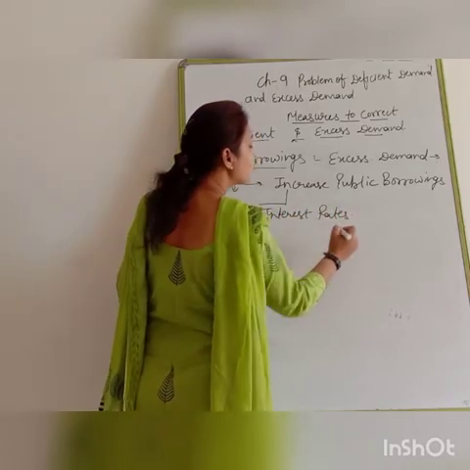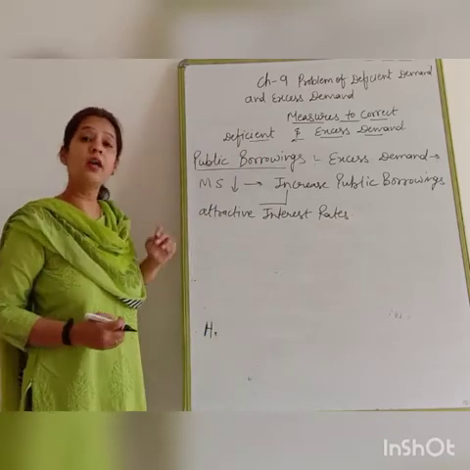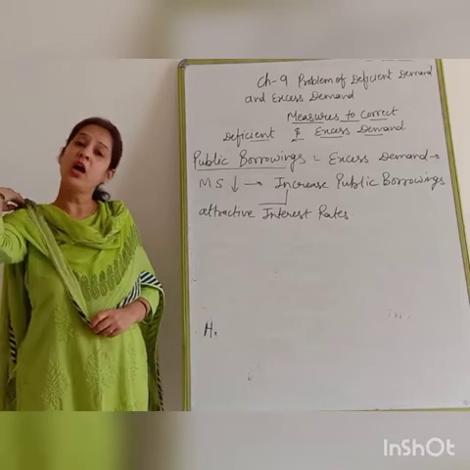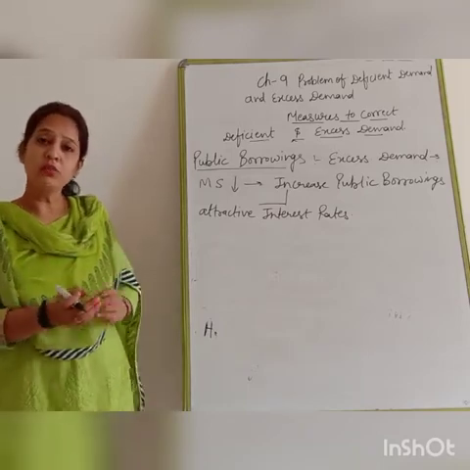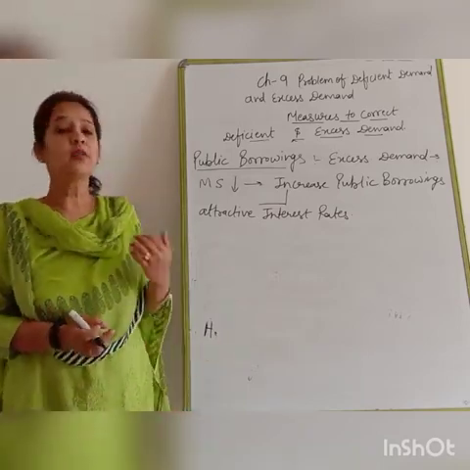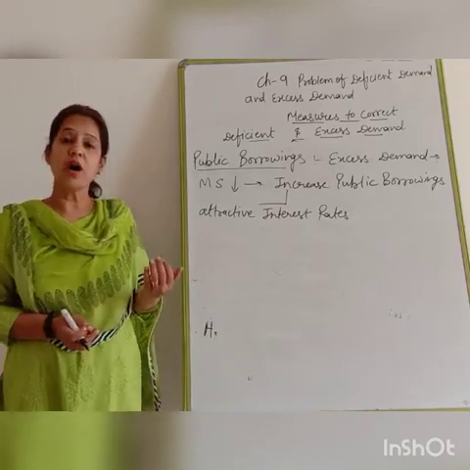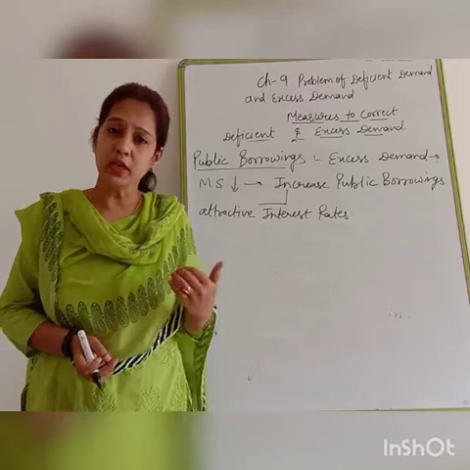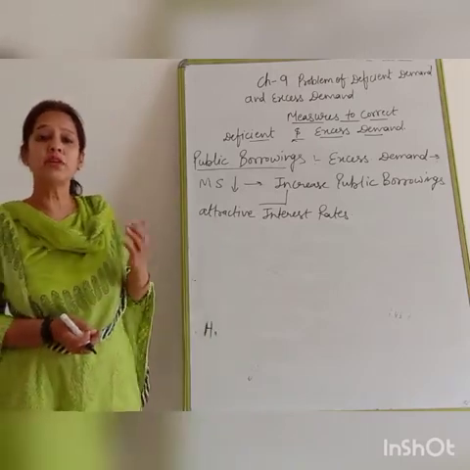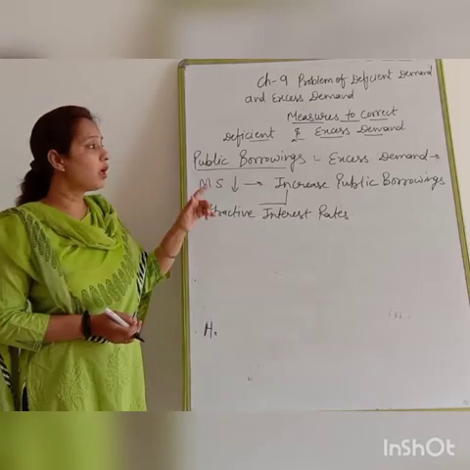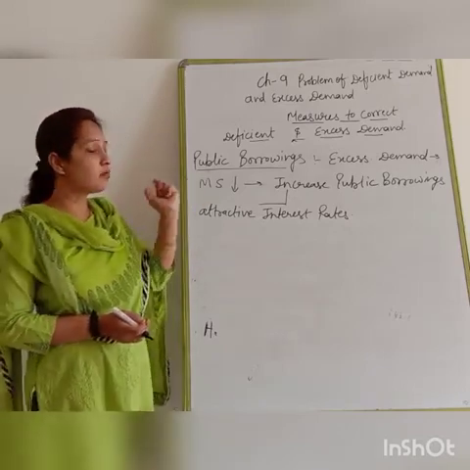When government gives us a higher rate of interest, definitely we are going to deposit our amount into the bank or with government. Because of this, our purchasing power is going to decrease. Due to the decrease in purchasing power, aggregate demand will decrease, and through this, excess demand can be corrected.